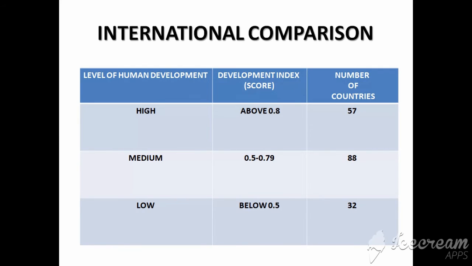So there are certain attainments and shortfalls in the human development index. Until and unless we see what people have attained and what the shortfalls are, we cannot actually find the human development of the nation. So UNDP, that is the United Nations Development Programme, since 1990 has been publishing the Human Development Report, and every year they categorize the ranks of the countries.